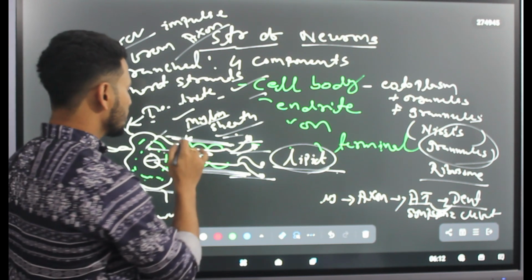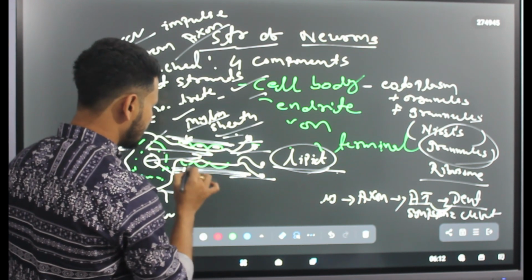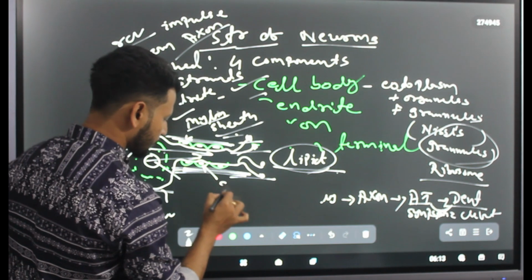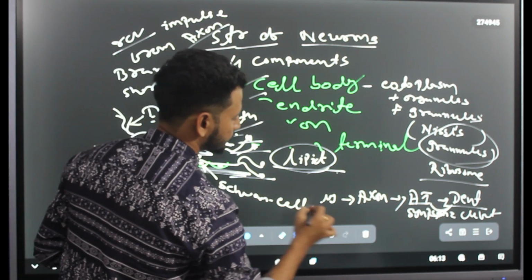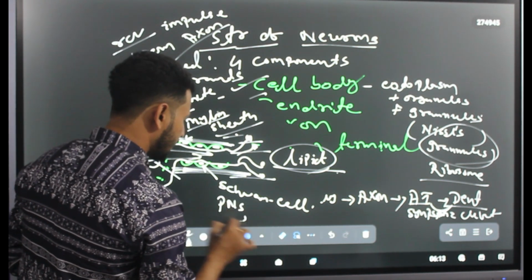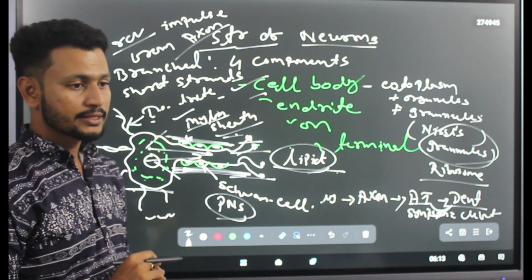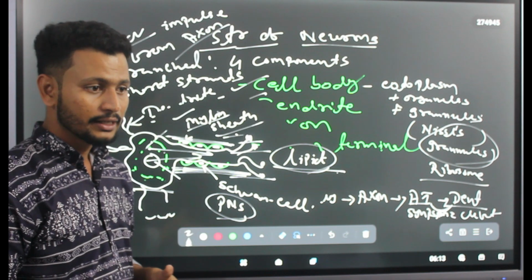These myelin sheaths are contributed by a few cells called Schwann cells, which are part of the PNS. Remember, Schwann cells are part of the PNS. In case of CNS, Schwann cells are not present.